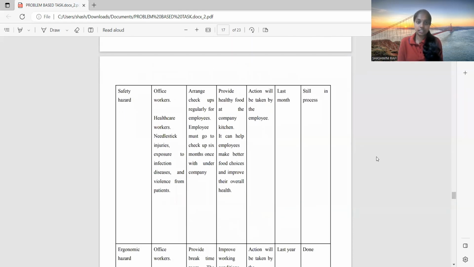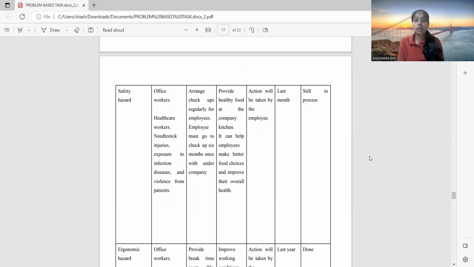The next asset is safety. Office workers might be hurt. Every office worker is necessary to put in basic effort. From that, it might be needle-stick injuries, exposure to infection, disease, and violence. For that, we are already doing regular checkups for employees. Employees must go for a checkup once every 6 months, under company responsibility.